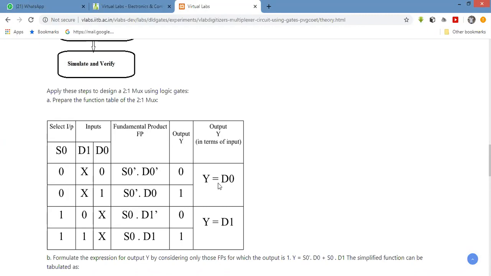Here, Y is equal to D0 when the select line is equal to 0. And Y is equal to D1 when the select line is equal to 1. The select line decides: if the select line is 0, we get the output D0; if the select line is 1, we get the output Y equal to D1. This is for the 2:1, with only one single select line.